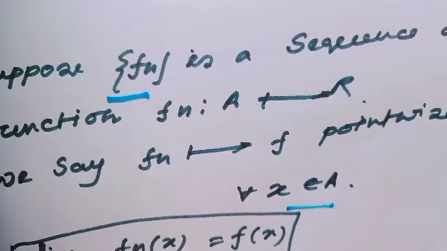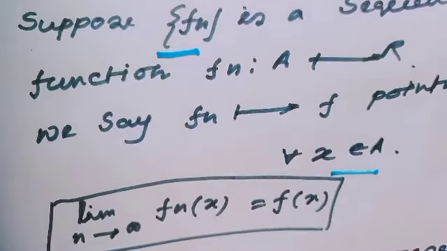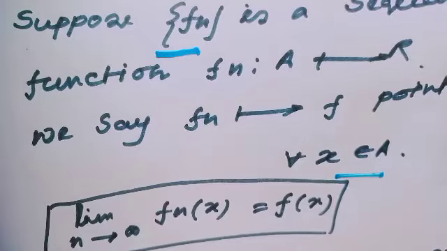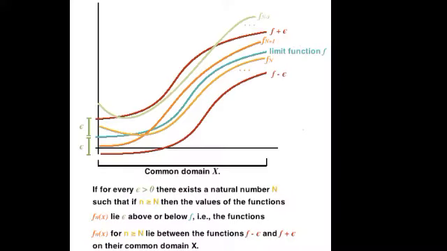And in my earlier video, I had discussed many examples of pointwise convergence of functions. The mathematical expression will be: for every epsilon greater than 0, there always exists a capital N such that for small n greater than or equal to capital N, the value of fn(x) lies in the epsilon neighborhood of the function f. Here small f is the limit function.